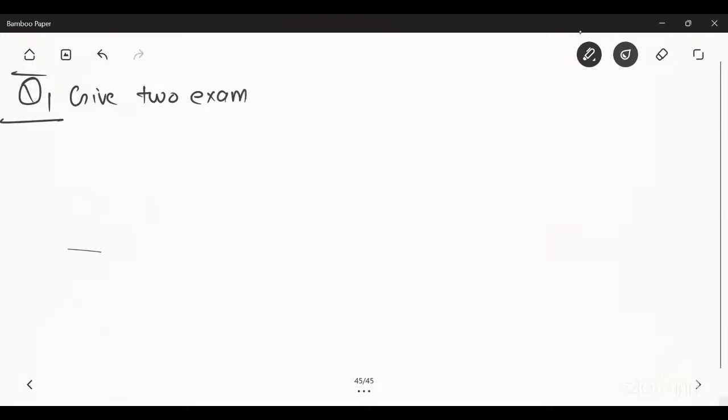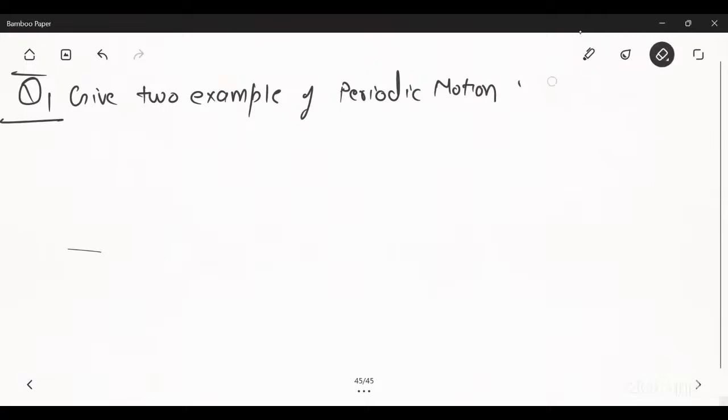Give two examples of periodic motion which are not oscillatory.